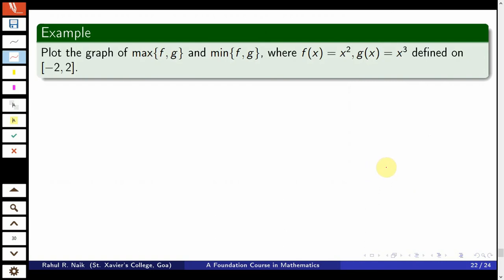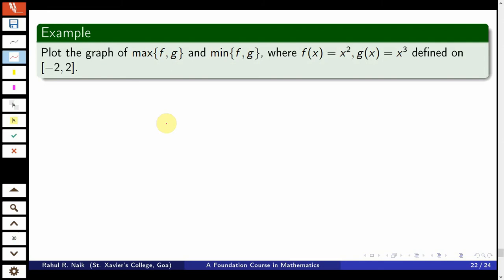So here also there is one more example. Plot the graph of maximum of f comma g and the minimum of f comma g, where f of x is equal to x square, g of x is equal to x cube, defined on minus 2 comma 2. You can draw the rough diagram of f, g, but you need to know where they coincide.